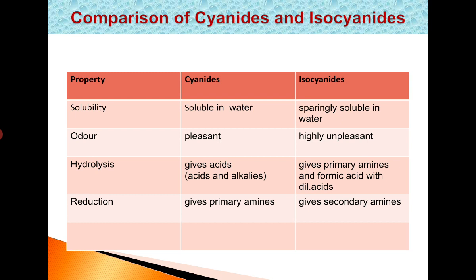In the second part I discussed the basic strength of amines, which is a very important topic in this lesson. Basicity of amines and comparison between all the types of amines, from ammonia, alkyl amines, aryl amines and aryl alkyl amines. The comparison is also very important.